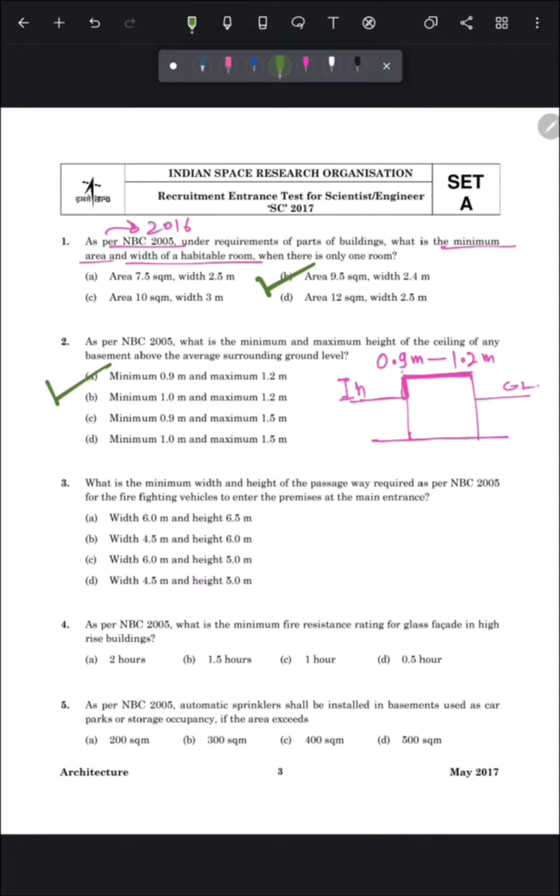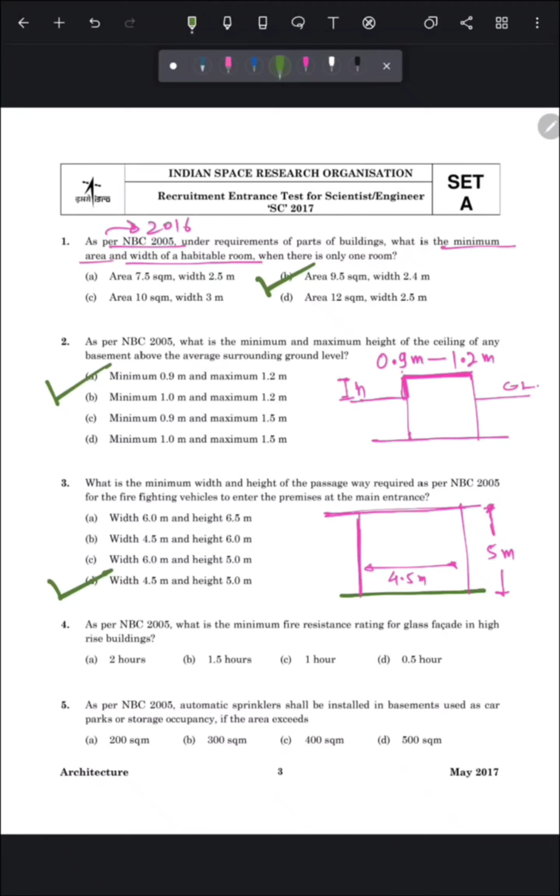What is the minimum width and height of the passageway required as per NBC for the firefighting vehicle to enter the premises at the main entrance? So friends, for firefighting, the minimum width of the entrance gate should be 4.5 meter and its height should be at least 5 meter. So the correct answer of this question is option number C, width 4.5 meter and height 5 meter.